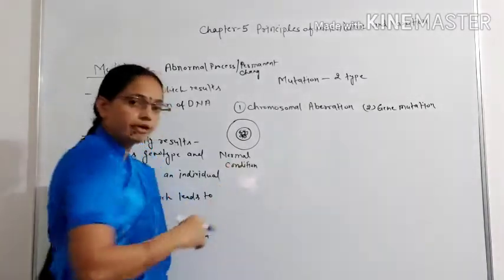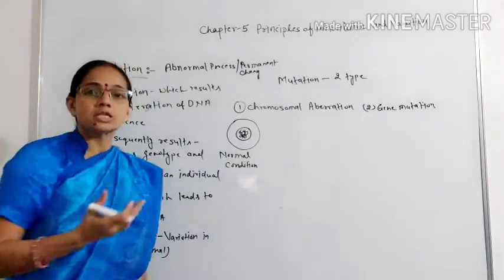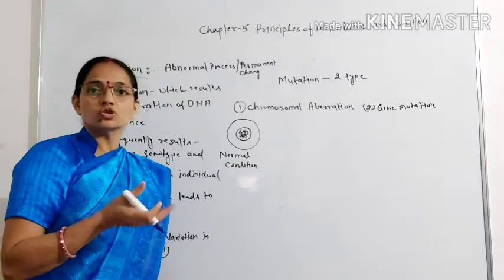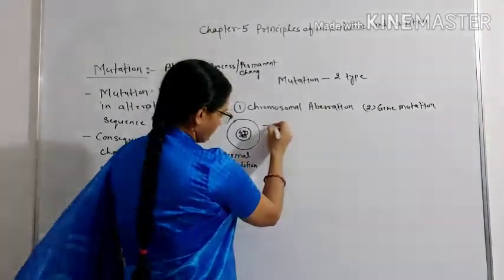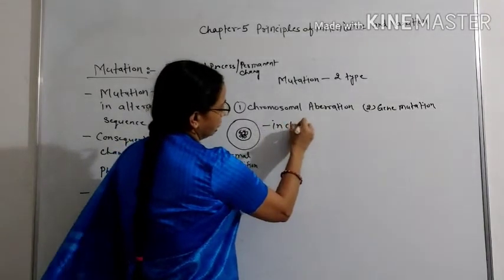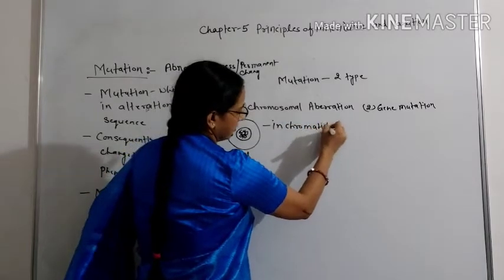We also see that the chromosome has chromatids. What is present in chromatids?